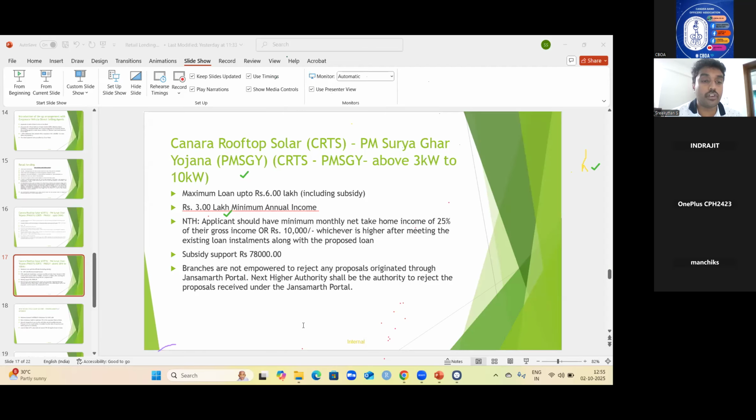If already a housing loan customer, NTH calculation, please explain for non-salaried. No, see, in the case of rooftop solar, there is no distinction between non-salaried and salaried.